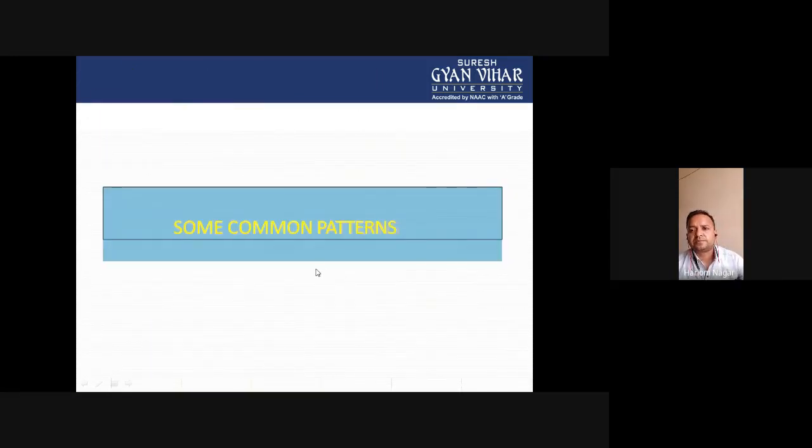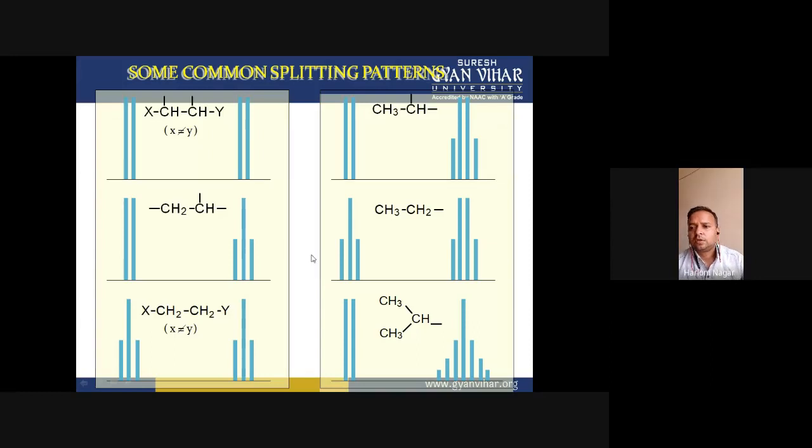Some common patterns. These are some common patterns of the peaks. These protons, if X and Y are not equivalent, then we can say that these protons are chemically different. If these are chemically different, they will interact with each other and split their signals. So this one proton will split the signal of these protons into two peaks, and this proton also interacts with this proton, and its peak will appear as a doublet according to the n plus 1 rule.